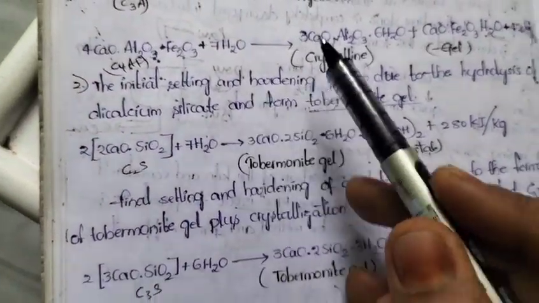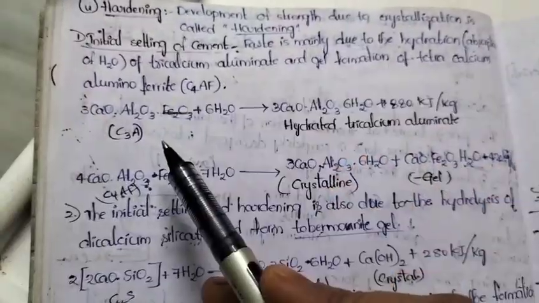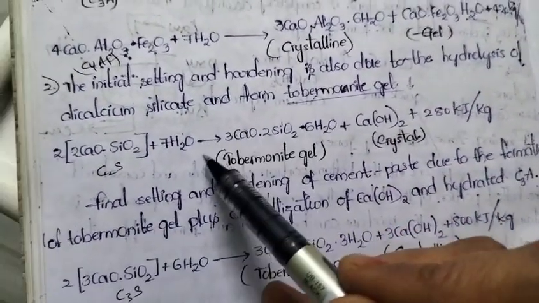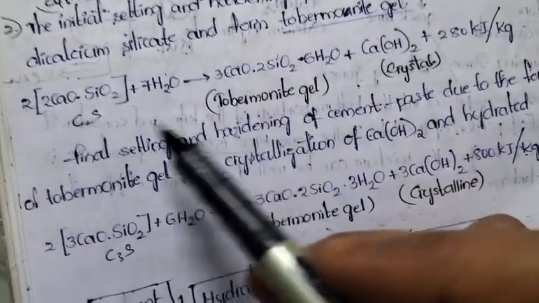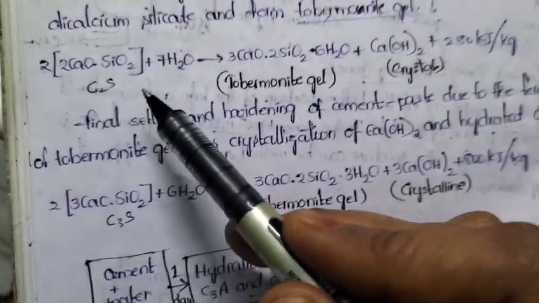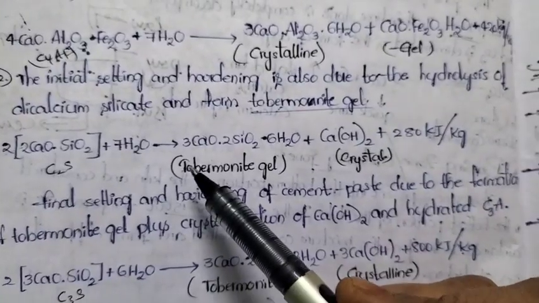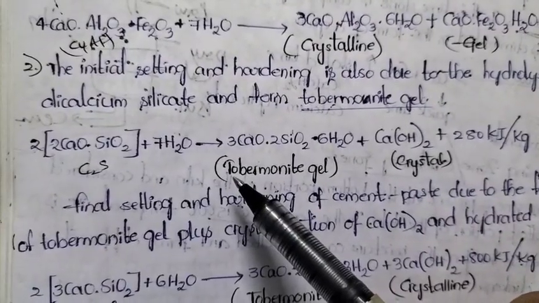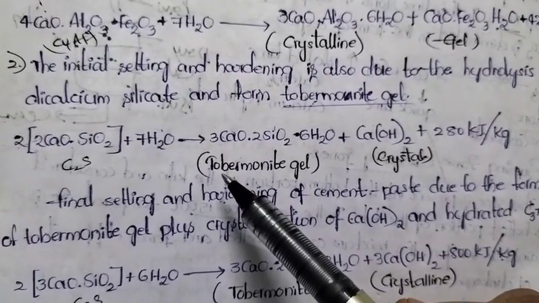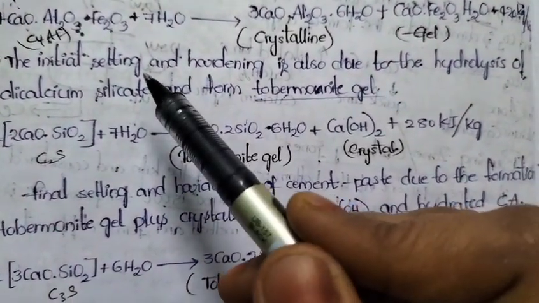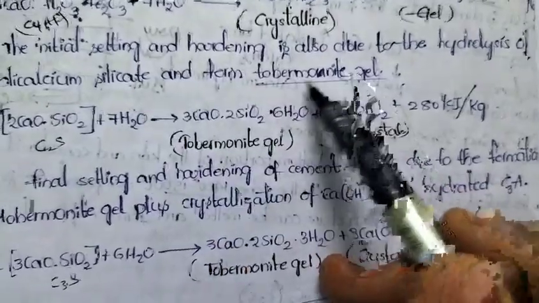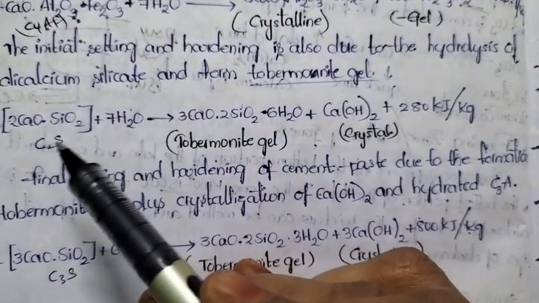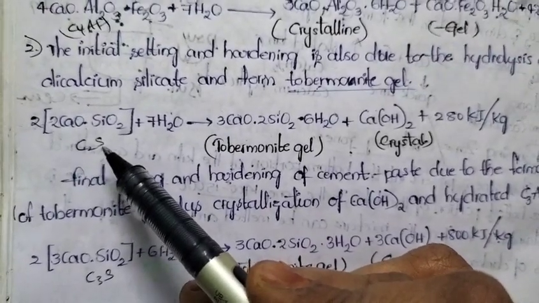Initial setting reaction starts with the hydration of tricalcium aluminate and tetracalcium aluminoferrate. It ends with the hydration as well as hydrolysis of dicalcium silicate. Observe here, initial setting and hardening are also due to the hydrolysis of dicalcium silicate, which forms tobermonite gel. Just now we discussed that setting is nothing but gel formation. Here the setting reaction also involves hydrolysis of dicalcium silicate.